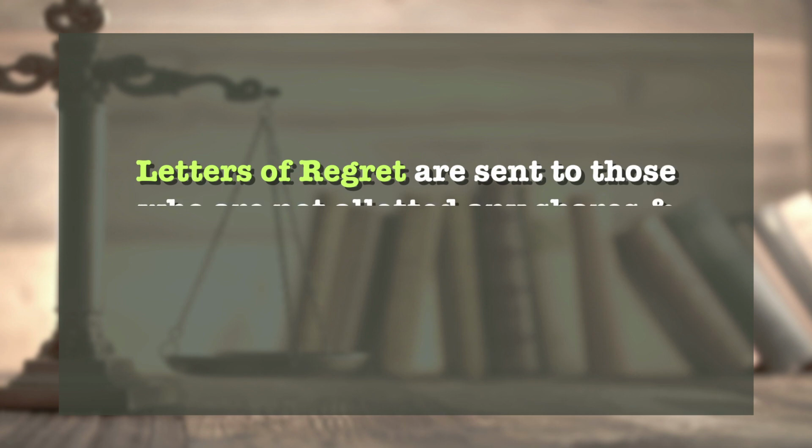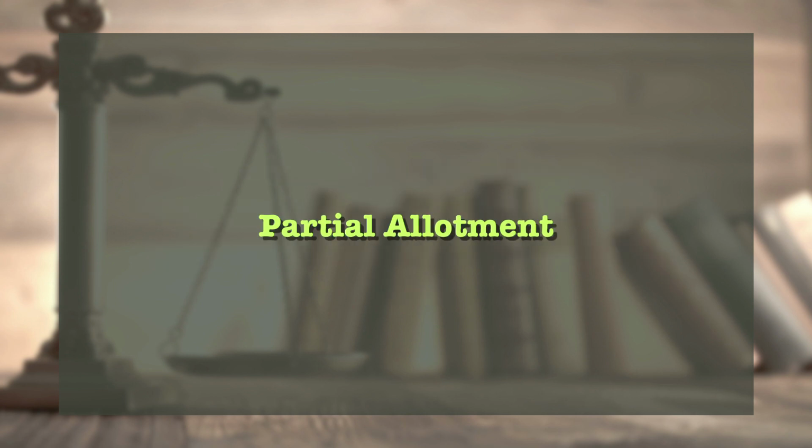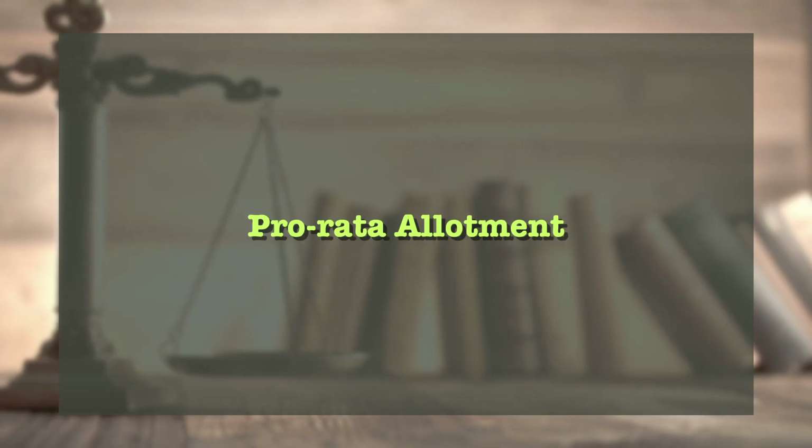Letters of regret are sent to those who are not allotted any share, and the application money is refunded to them. Partial allotment. In partial allotment, the company rejects some applications totally, refunds their application money, and allots the shares to the remaining applicants.